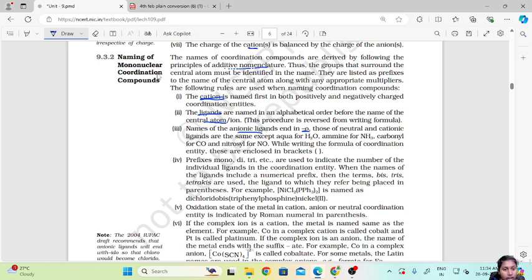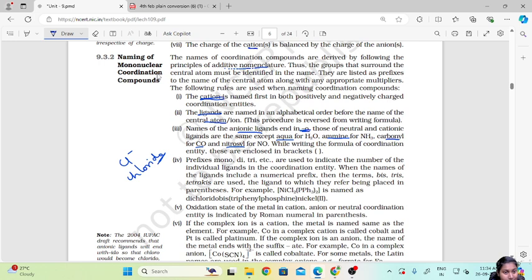Those of neutral and cationic ligands are the same, except aqua for water, amine for NH3, carbonyl for CO, and nitrosyl for NO. So except these molecules, all the neutral and cationic ligands keep the same name. The name of anionic ligands will always end in an O. Chlorine is an anionic ligand, right? Cl is an anion, which has a minus sign. So the name of chlorine will end in an O, that is chlorido. Like this, all the anions will end in an O.